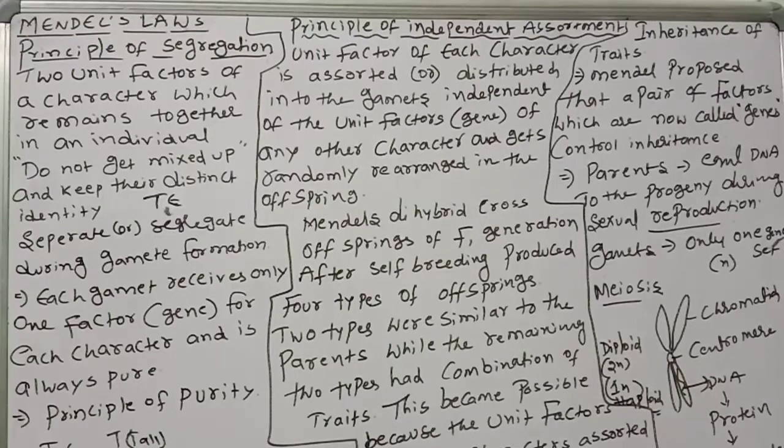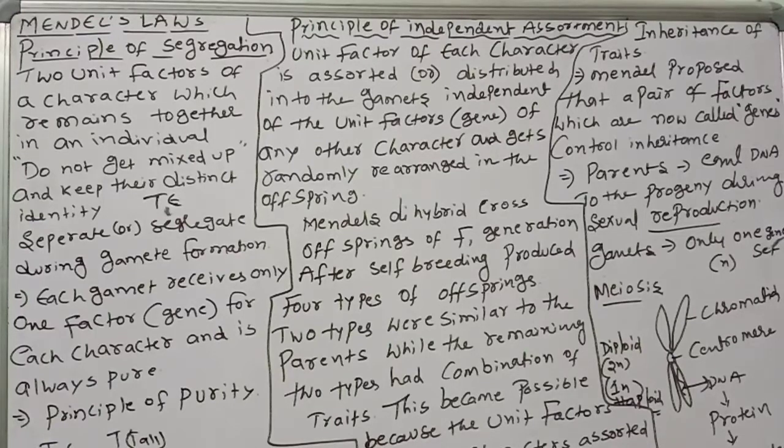That is why it is called independent assortment. Two characters assorted independently of each other, with no controlling. That is why we see the principle of independent assortment in Mendel's dihybrid cross experiment.